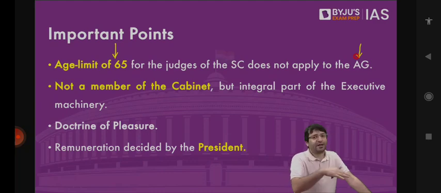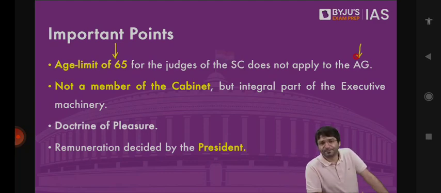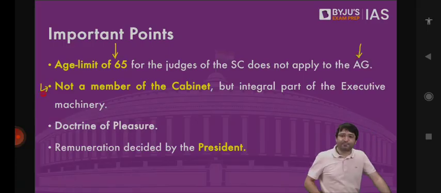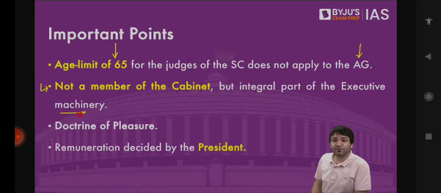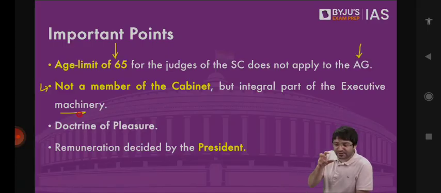After that, you have to appoint someone else? No, this age limit does not apply. This Attorney General is not a member of the cabinet, but it is an integral part of executive machinery. Attorney General is not part of Union Cabinet, because Union Cabinet consists of Prime Minister and his top ministers. So please don't confuse. Attorney General is part of Union Executive.